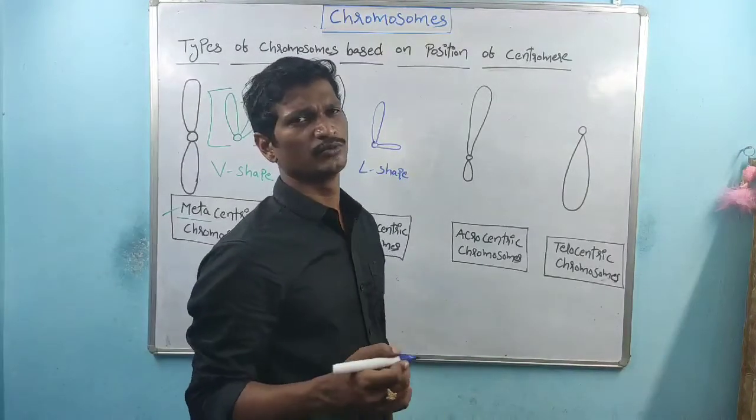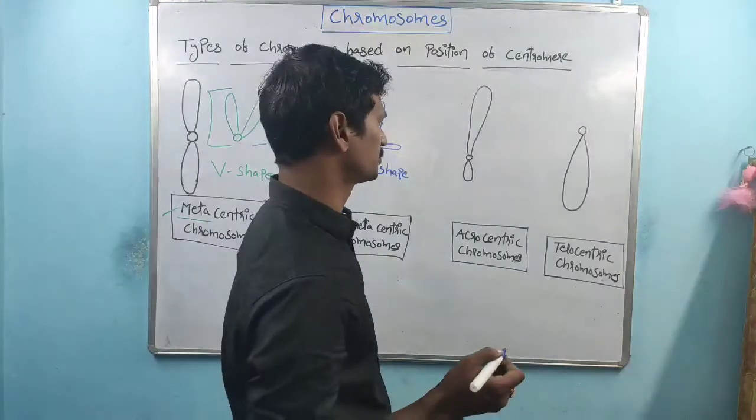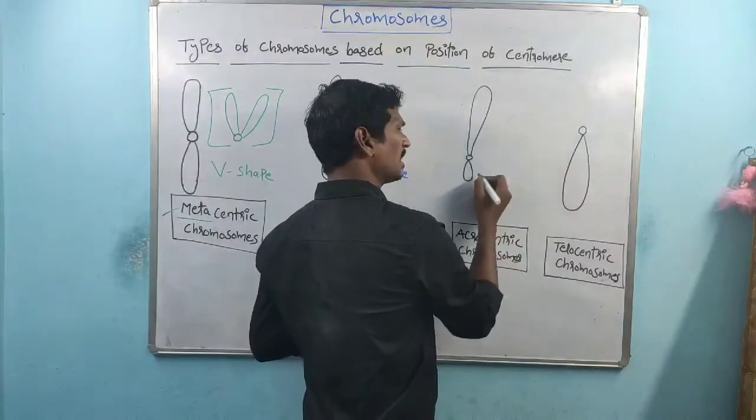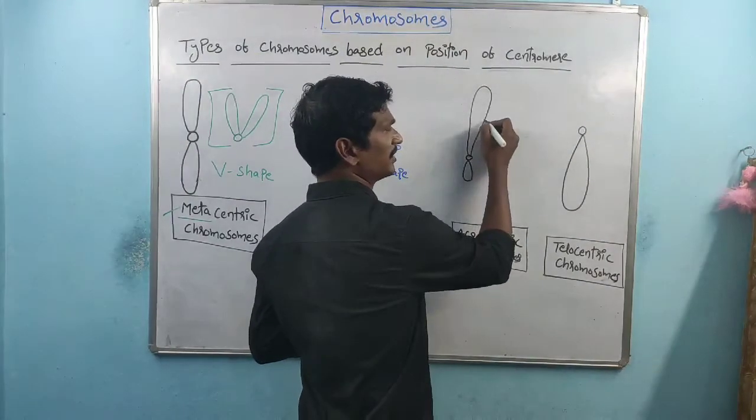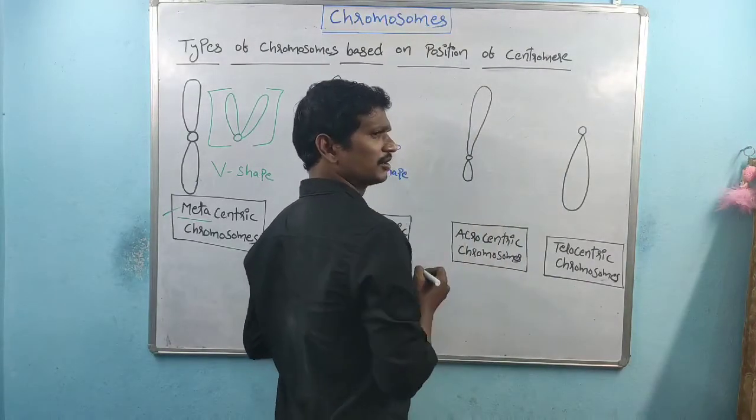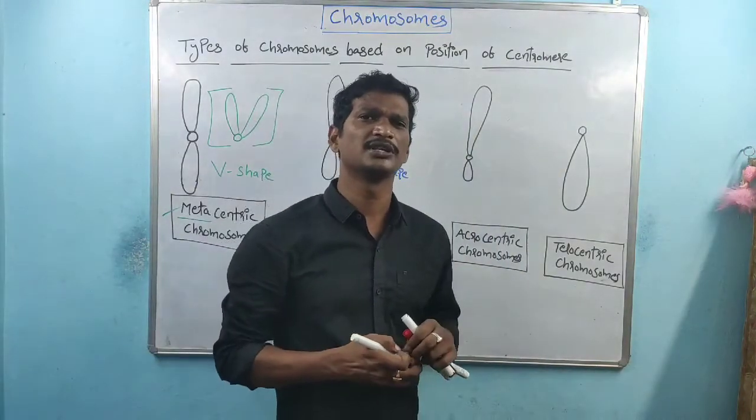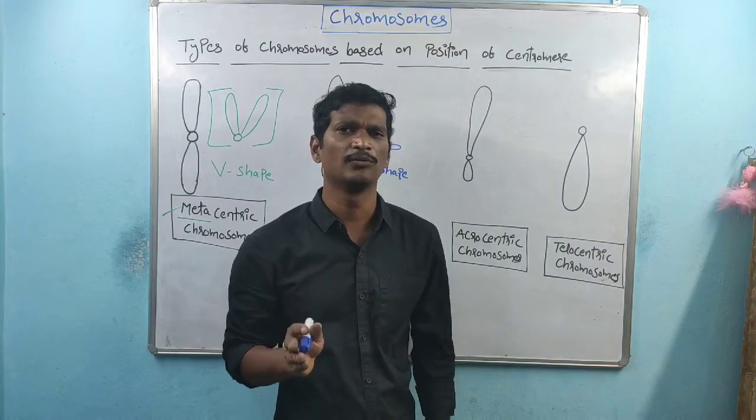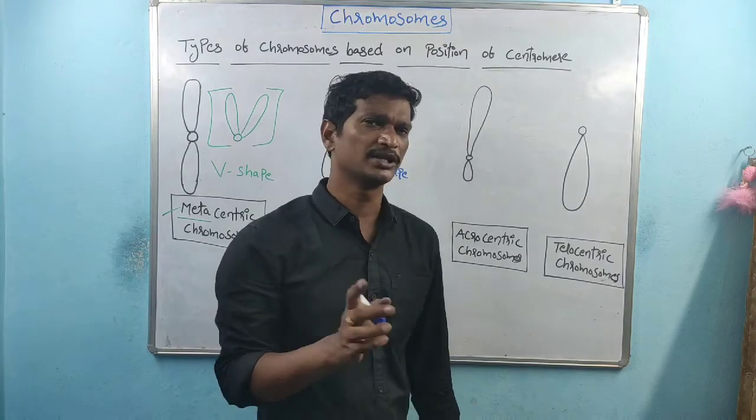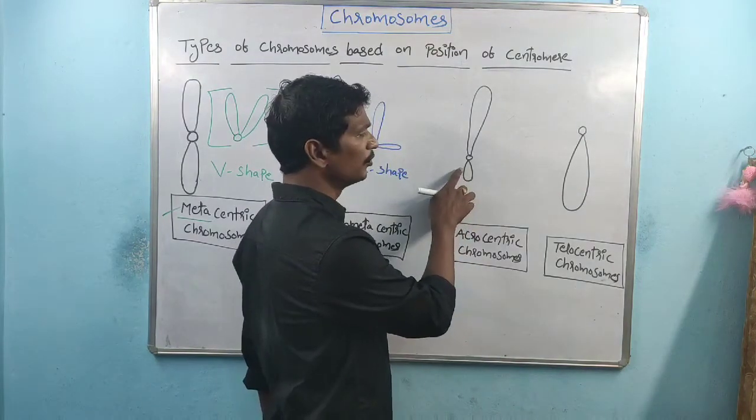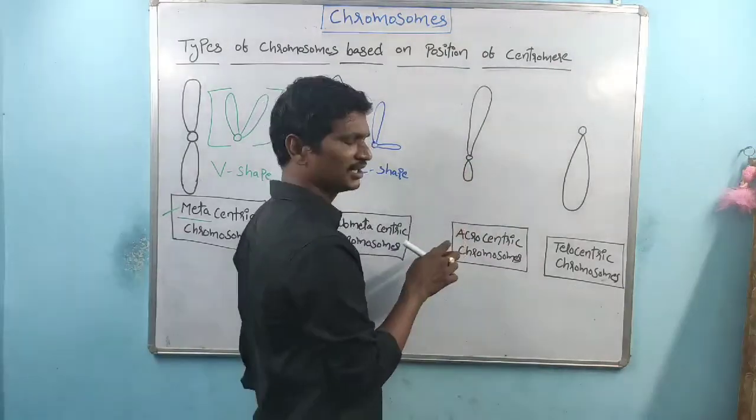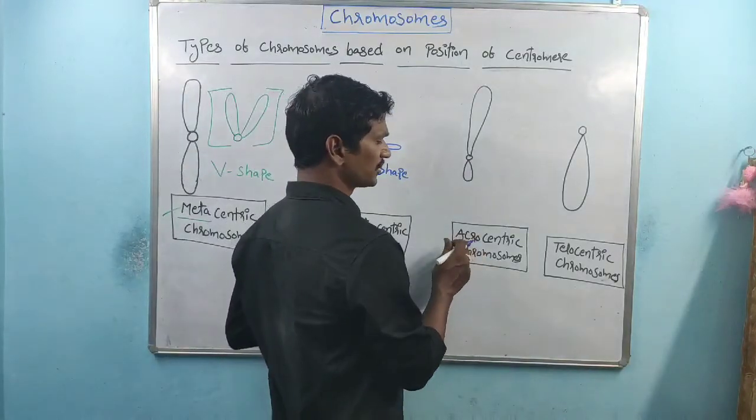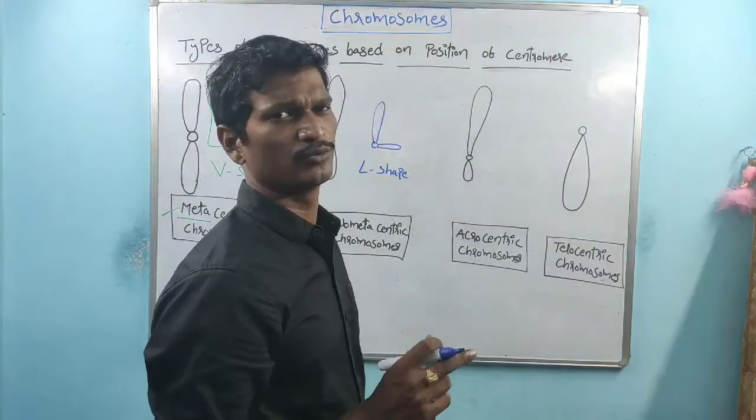the acrocentric chromosomes. Here in acrocentric chromosomes, one arm is the long arm, the other one is a very short arm. This is the very long arm, this is the very short arm. Here the centromere is present almost close to the end. Remember, the centromere is not present at the end, but almost close to the end. That kind of chromosomes are called acrocentric chromosomes.